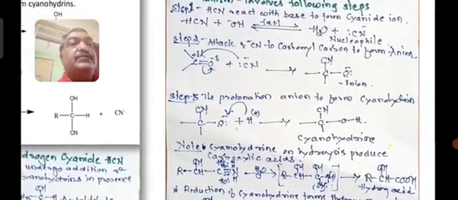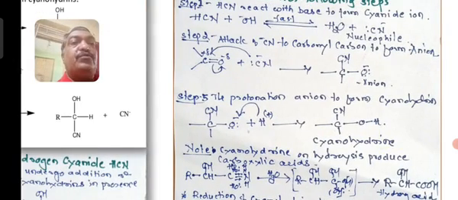Right? So once the cyano group is formed, then the second step of the mechanism, you write the attack of the CN minus on the carbonyl carbon to form anion.